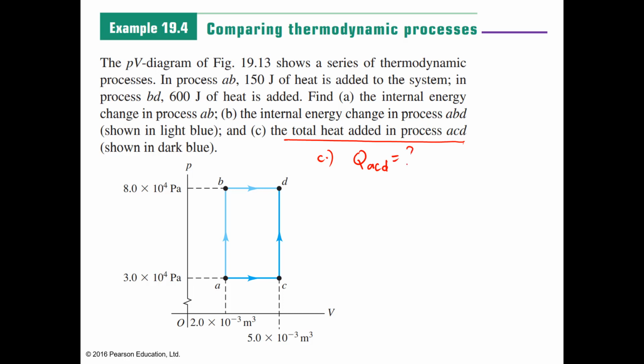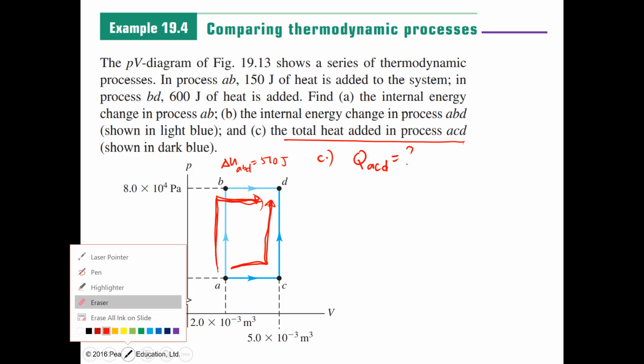Meaning, you did not pass through the upper path. You pass through the lower path, A, C, and D. We know that the internal energy change in the upper path, delta U ABD, is equal to 510 joules. Okay? So what is QACD?